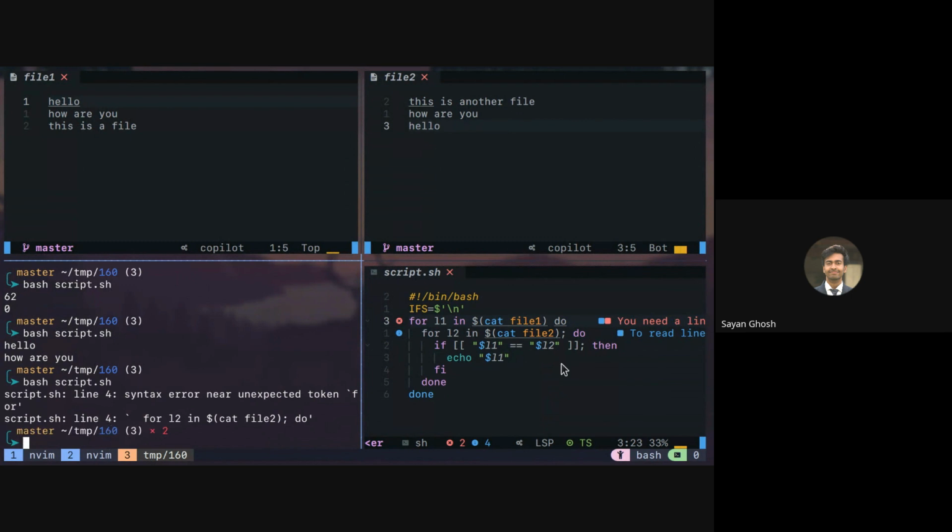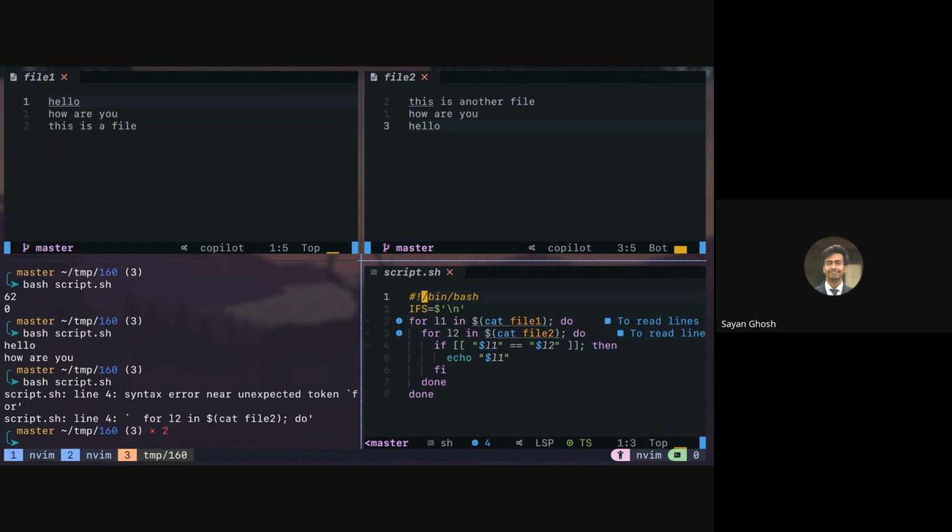So for example, you can see we get an error here. Other things, so there can be single brackets, there can be double brackets. But if you're using regex matching, which is equal to tilde, then you can only do it in double brackets. That is not allowed in single brackets. In double brackets, normal things are also allowed, and regex matching is also allowed.